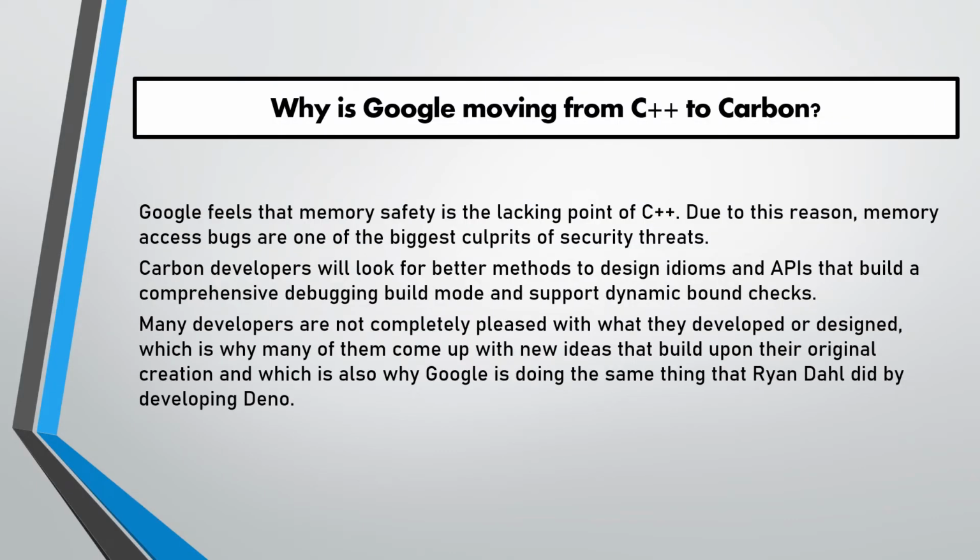Why is Google moving from C++ to Carbon? Well, Google feels that memory safety is the lacking point of C++, and it also causes a lot of security threats. Carbon developers will be able to look for better methods to design idioms and APIs that build a comprehensive debugging build mode and support dynamic bound checks.